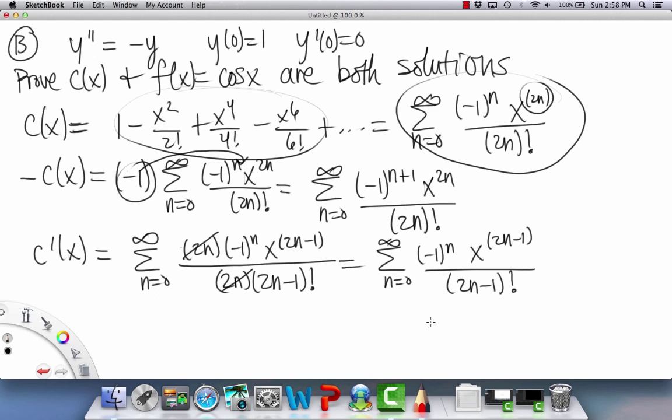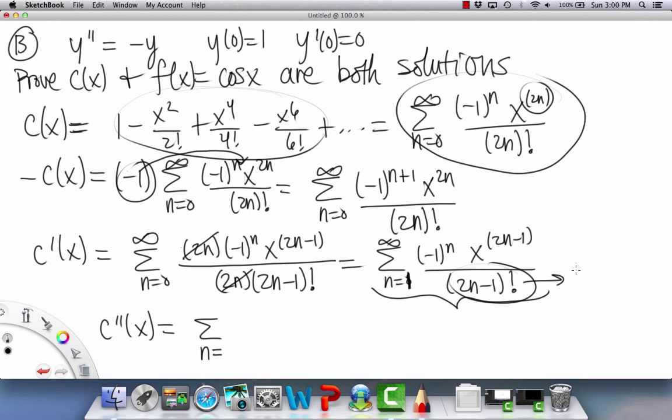Okay? And now we're just going to do this one more time to find c double prime of x. So I'll start it down here, and I'll probably have to continue on the next slide. Oh, really quickly, going back, sorry. For what we just calculated for c prime of x, the n actually has to start at 1 now, because on the bottom you see that if n were 0, we would have negative 1 factorial, which is mathematically undefined.